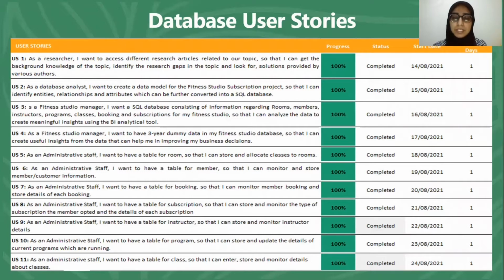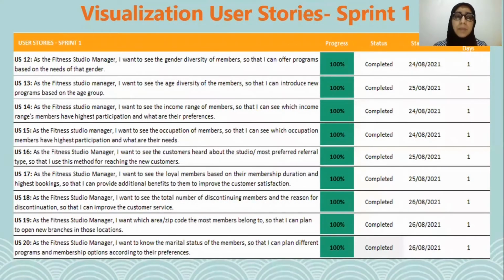populating of the database. We covered member-related user stories as part of Sprint 1 for visualizing age and gender diversity of the members, income range of members, occupation of members, referral type to the studio, membership duration, continuing or discontinuing members, marital status, and location of members.